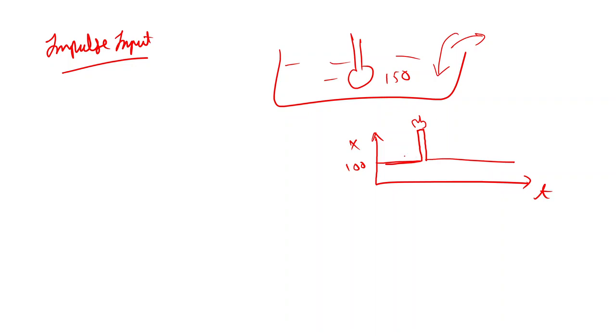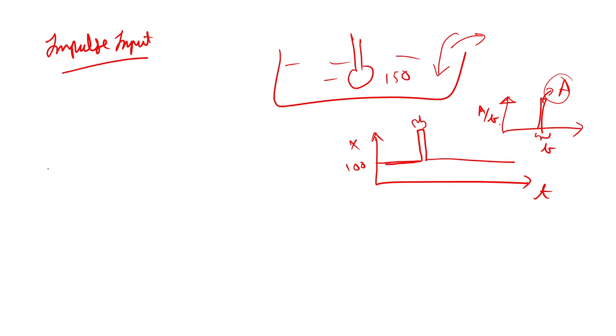This kind of plot is known as impulse input. Let's say the area of the impulse is A and this width is B, then over here we will have A upon B. This kind of input we call impulse input of magnitude A.